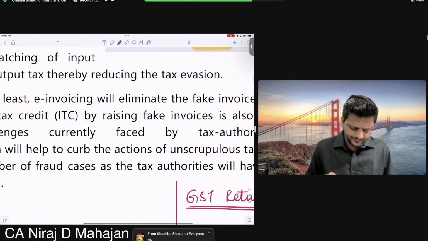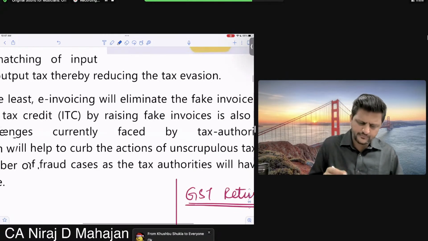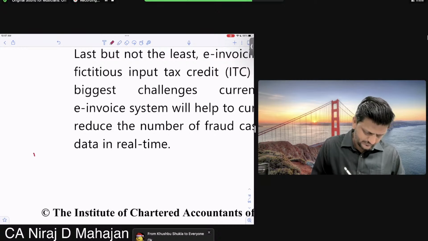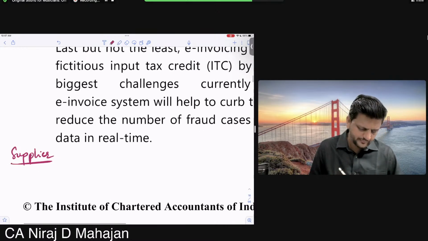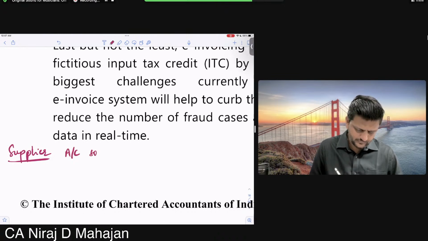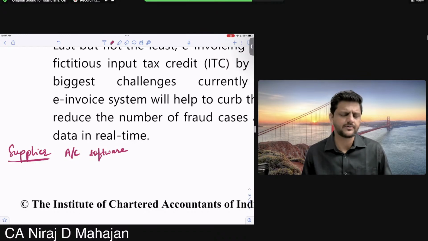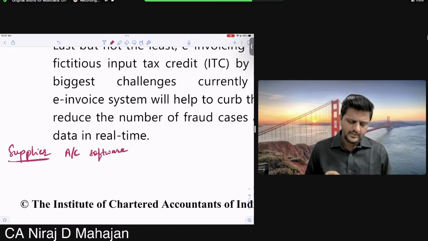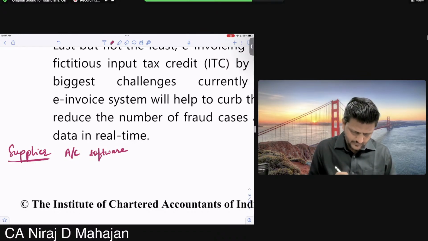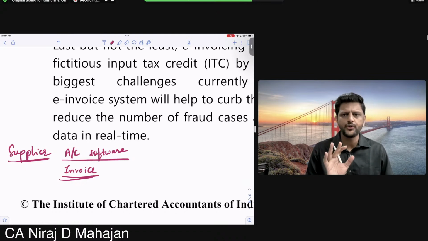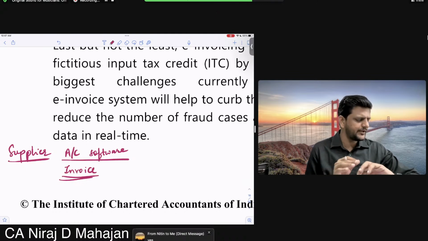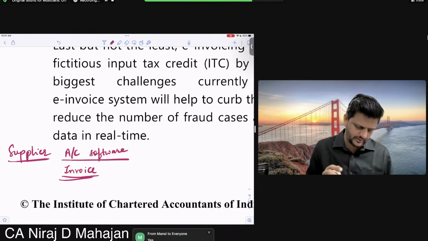Let us say there is a supplier. Just now we saw accounting software. His turnover is more than 50 crores in the last financial year. Okay, till here, that is also okay. Is he required? So in his own software, he is going to prepare an invoice. This much you understood. Whichever details he is going to make, entry into, this much you understood. Okay.